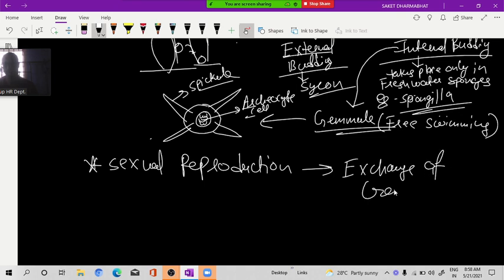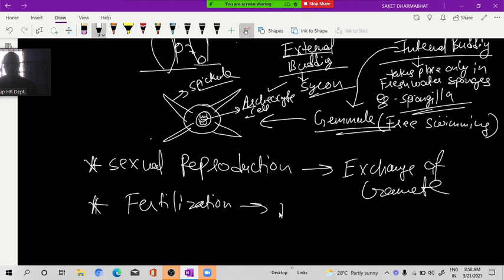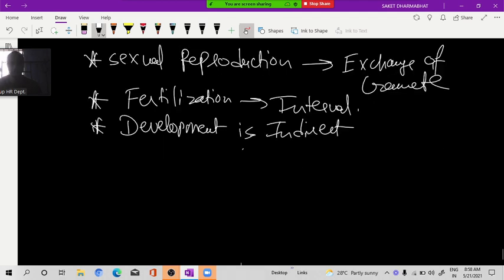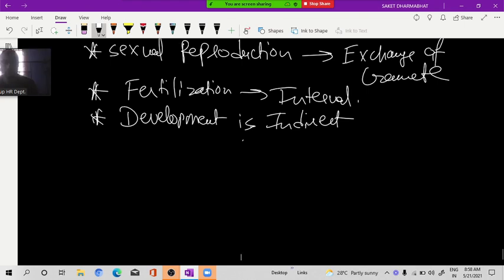Exchange of gametes. Who is the gamete forming cell? Archaeocyte is the only gamete forming cell. Fertilization is what? Internal, that means inside the body. And development is external. Development is indirect. Why? Because a larva is there. Okay, development is indirect. Larvae we will see.